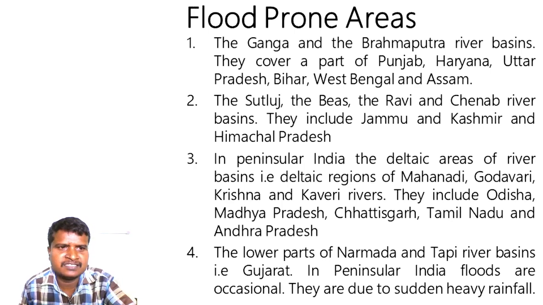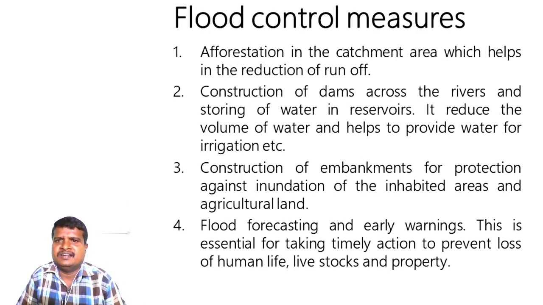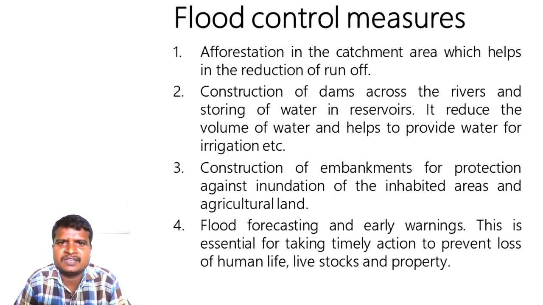So let us see these flood control measures on the screen. Afforestation in the catchment area, which helps in the reduction of runoff. Second one, construction of dams across the rivers and storage of water in reservoirs.